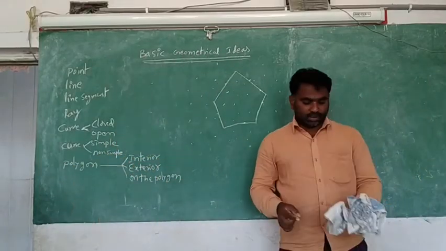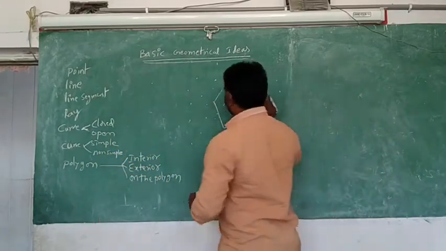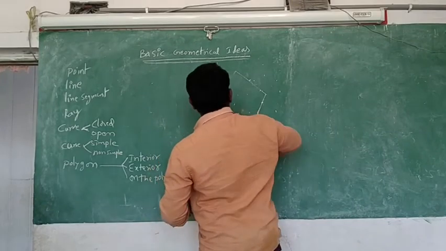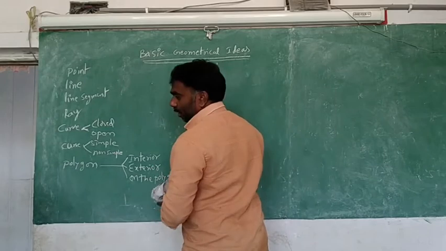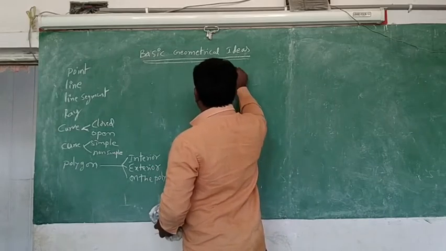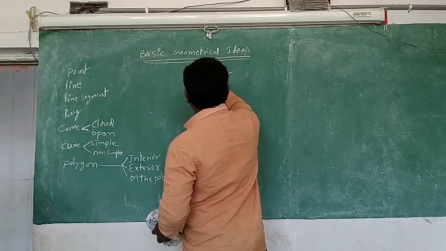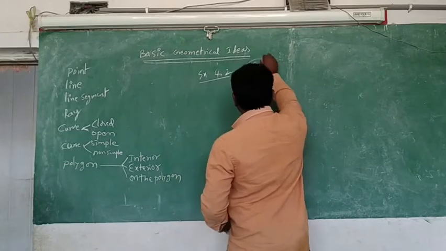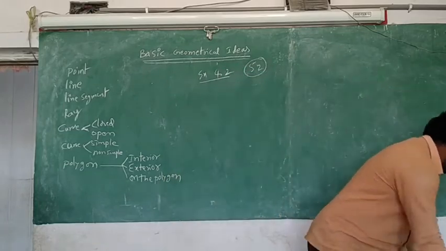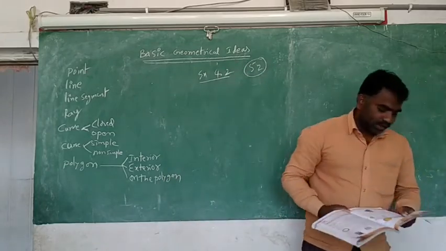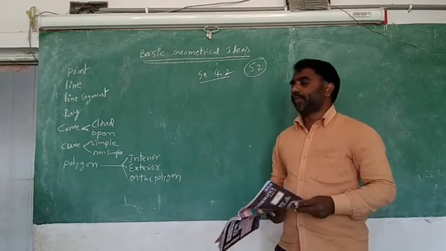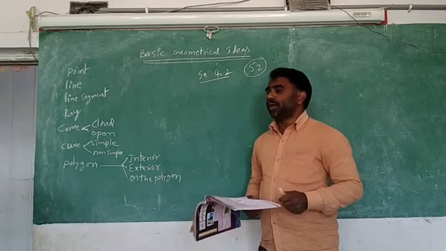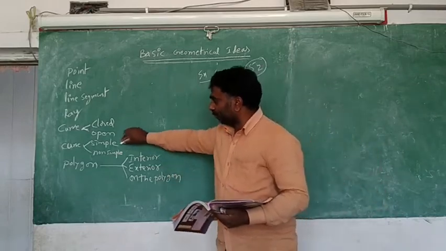Next there is one exercise, 4.2. We will discuss that, and completely I will give it as homework only. But once you discuss, I will discuss. Exercise 4.2, page number 52. Okay, first question is: tick these figures which are simple curves. Do you remember what simple curve means? I have said it here already.